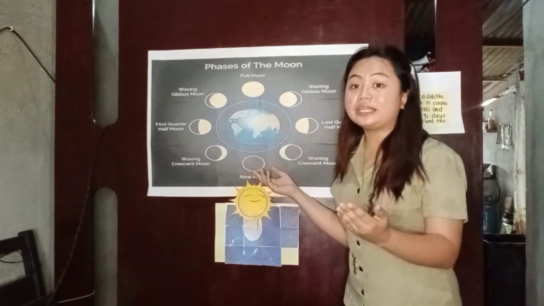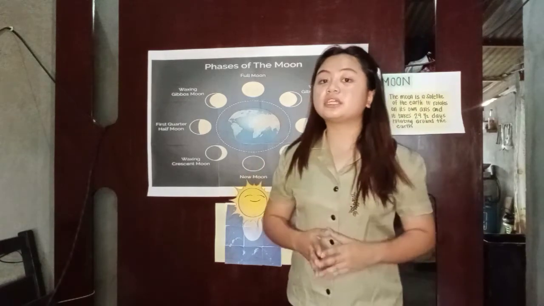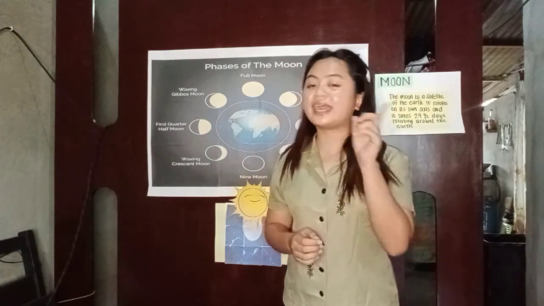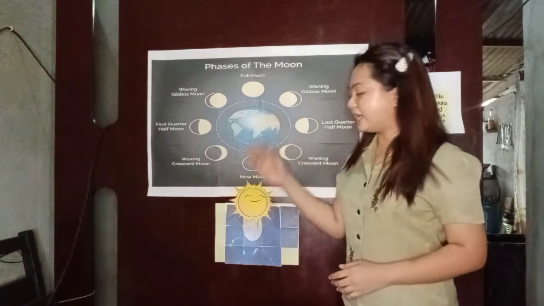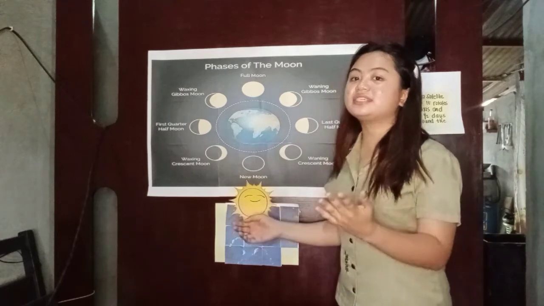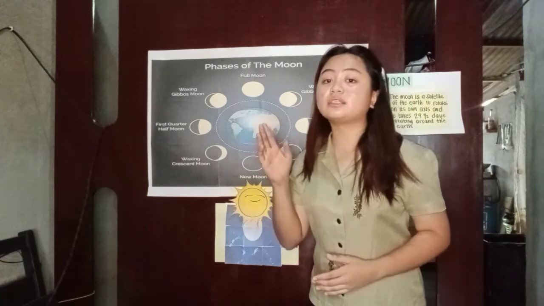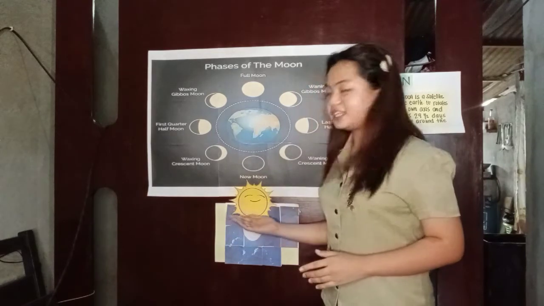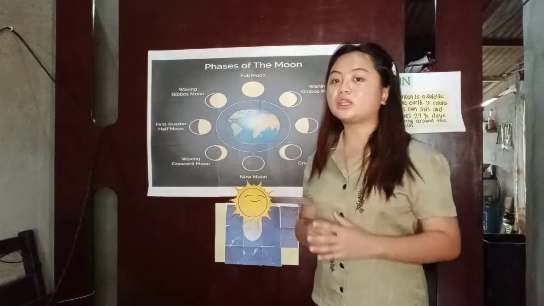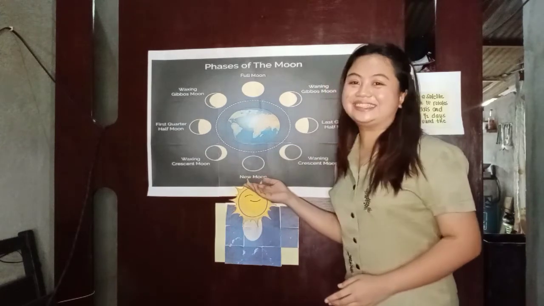Good! The moon in this picture shows the total darkness and we cannot see it. If the moon is in between the earth and the sun, we can see total darkness because the moon that is facing us is not being lighted by the sun. And that is what we call new moon.